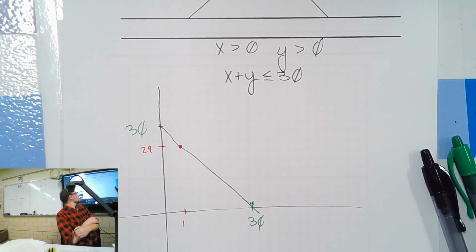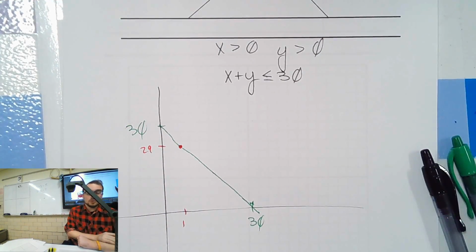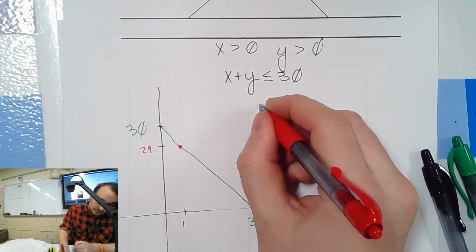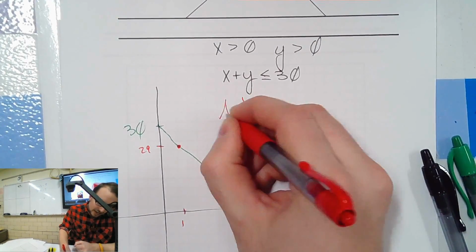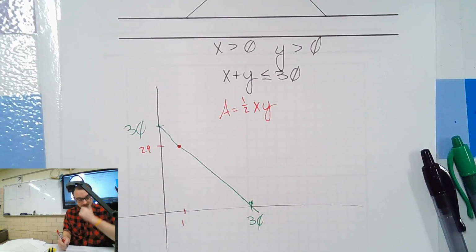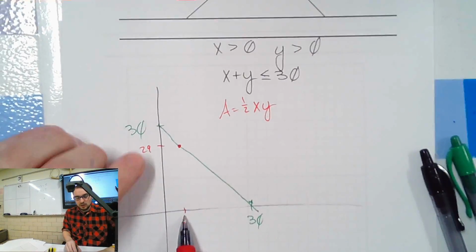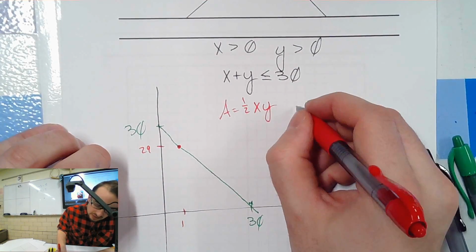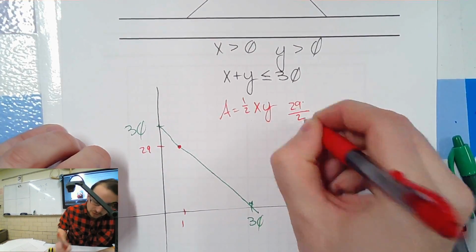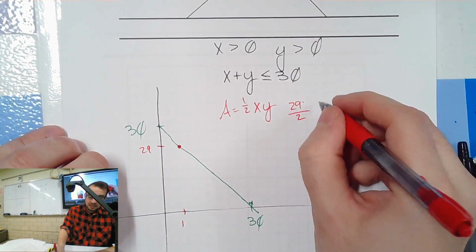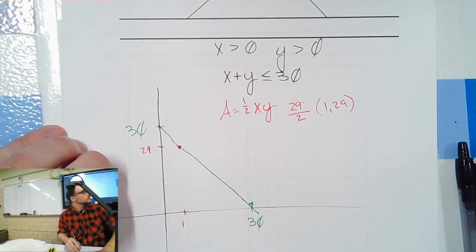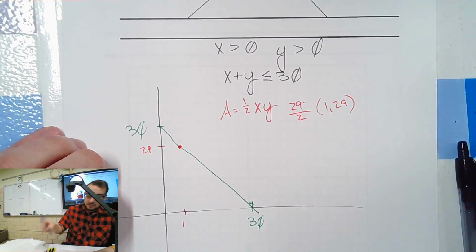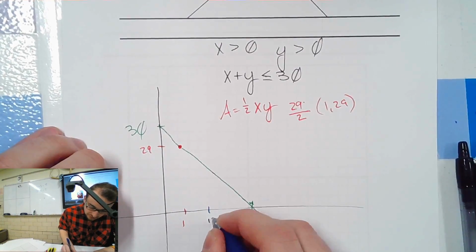Those work, right? What would be the area if it was 1 and 29? Well, it's a triangle. So the area is half x times y. 1 times 29, half that. 29 over 2. That's the area for 1 and 29. It's not a very good one. Let's see if we can find a better one. How about 15 and 15?